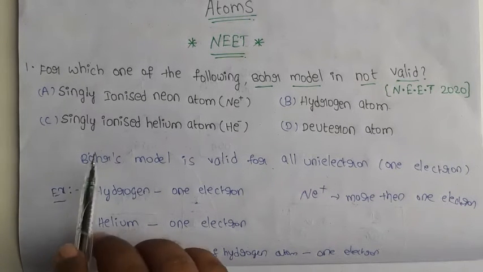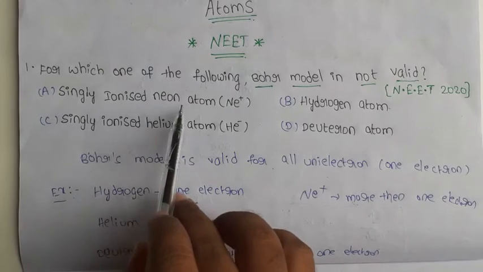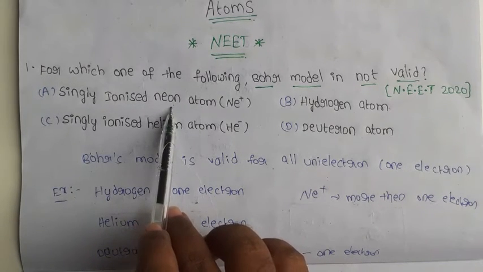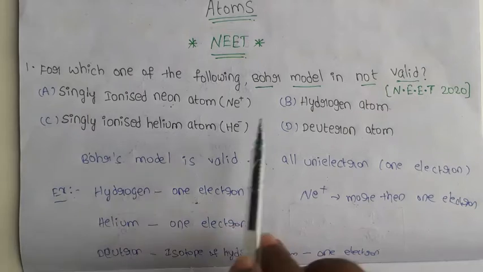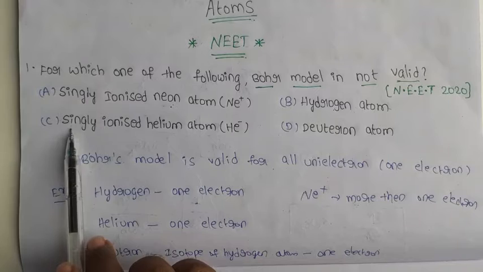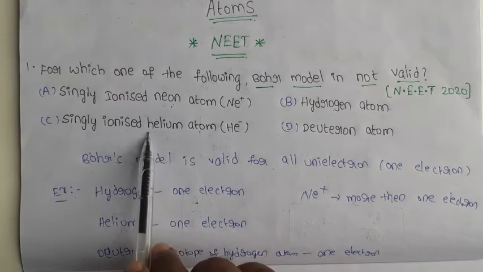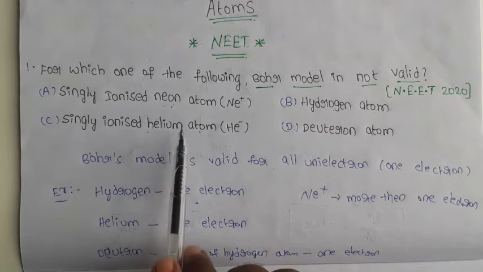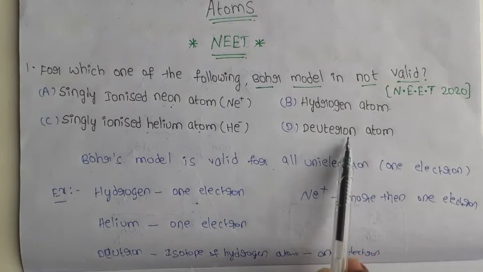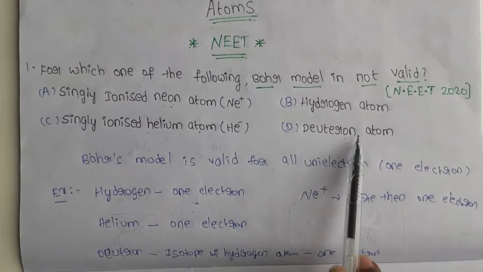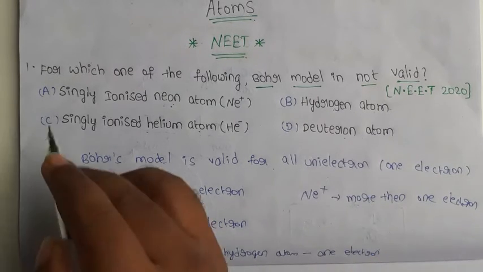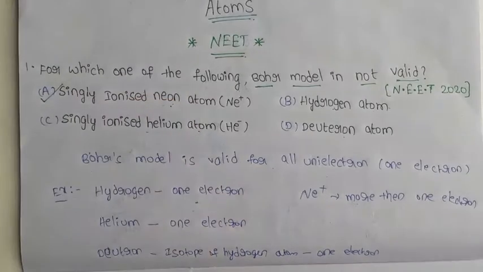See the options here. Singly ionized neon atom: the neon atom contains more than one electron, so it is not valid. Hydrogen atom contains only one electron, so this is valid. Singly ionized helium atom also contains one electron, so this is also valid. Deuterium atom is an isotope of the hydrogen atom, so it also contains only one electron, so this is also valid. So the correct option is A.